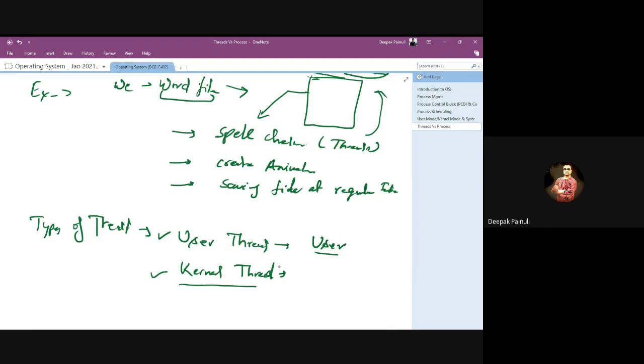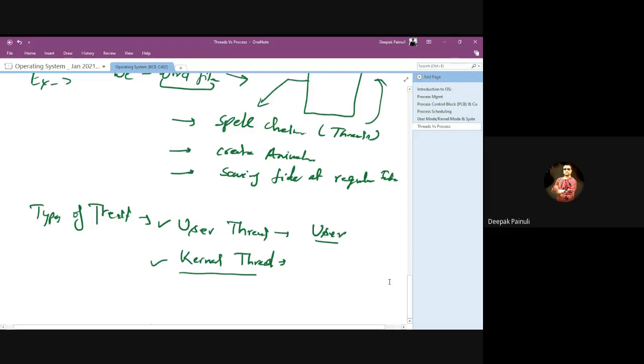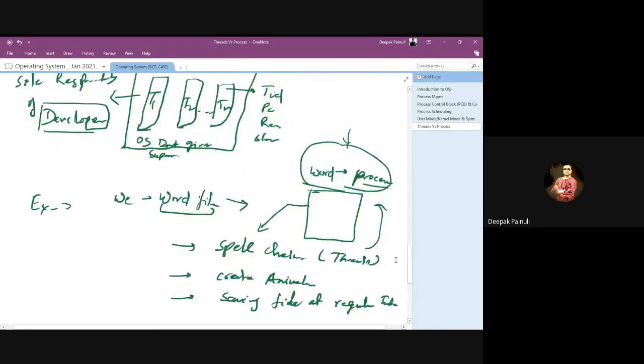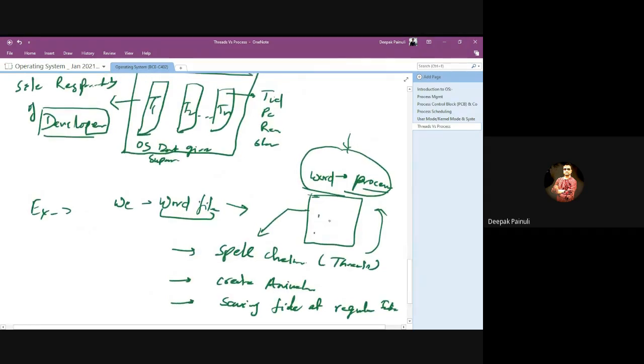But for user-enabled threads, only the user has to maintain everything for those threads. Because in those cases, the OS will not detect them as threads. For an OS, Word is detectable as a process only.